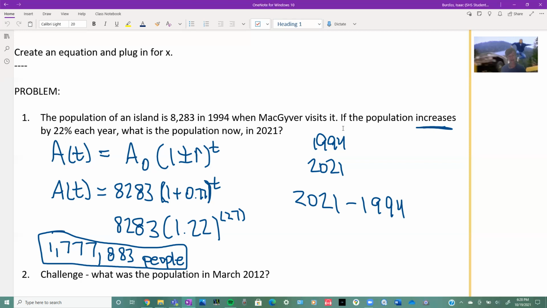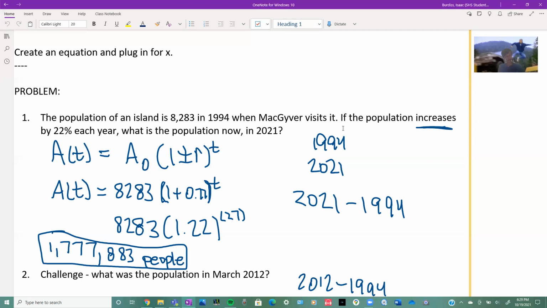So here's a challenge. What was the population in March 2012? Well, we're given a month this time. What does that mean? Well, we do the same thing like when we did 2021, but we need to do 2012 this time. But it's going to be a little bit different since we were given a month.